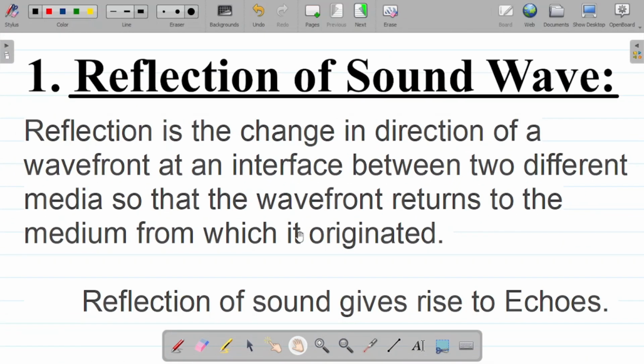Now, by definition, in our previous class, we've already defined reflection as the change in the direction of a wavefront at the interface between two different media so that the wavefront returns to the medium from which it originated. All right, that's the concept of reflection. Now, note that it is the reflection of sound waves that gives rise to the concept of echoes. Let's look at echoes and take down some basic points about echoes, and then we'll proceed to solve problems on echoes.